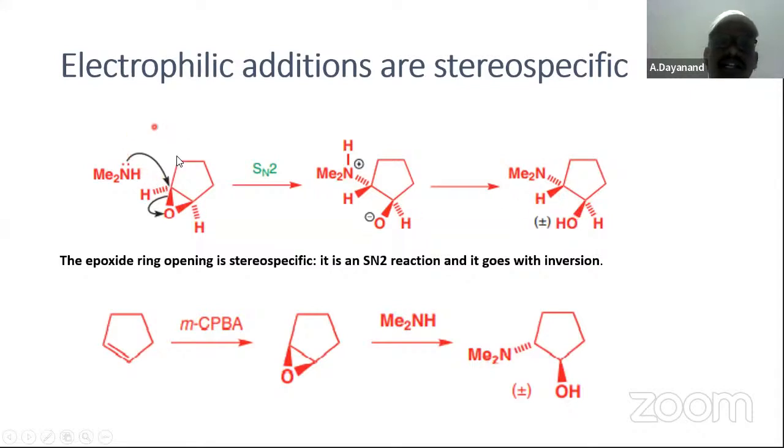And when it is attacking at both the ends, there are two possibilities, with equal probability. Therefore, both ends react with equal probability. Dimethylamine. OH is there here. It is an SN2 reaction, with inversion taking place. In an SN2 reaction, inversion is definitely there. Plus minus product is formed. This is about the MCPBA.